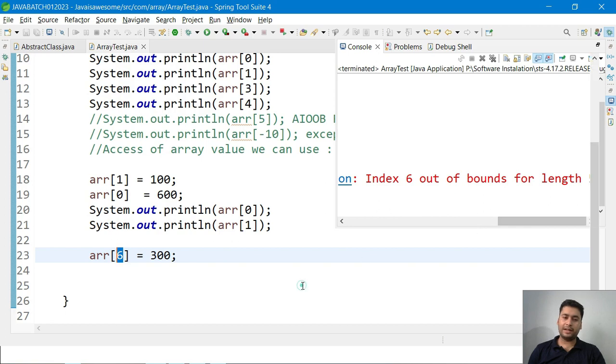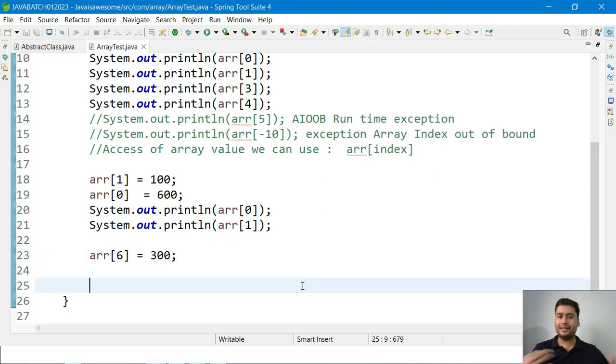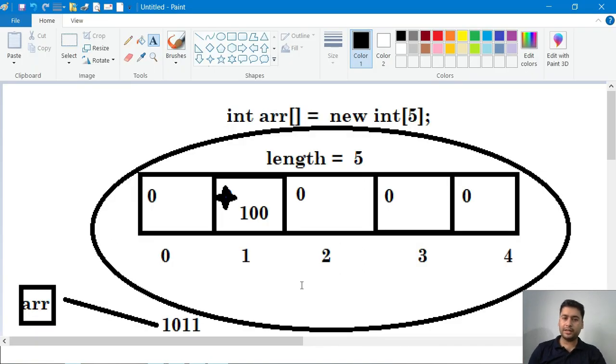Okay, so these are the things we can do with the array. We can store values inside the array, we can fetch values from the array. So these are the operations we can do. Slowly we will understand more about it in this video. As of now it's fine.